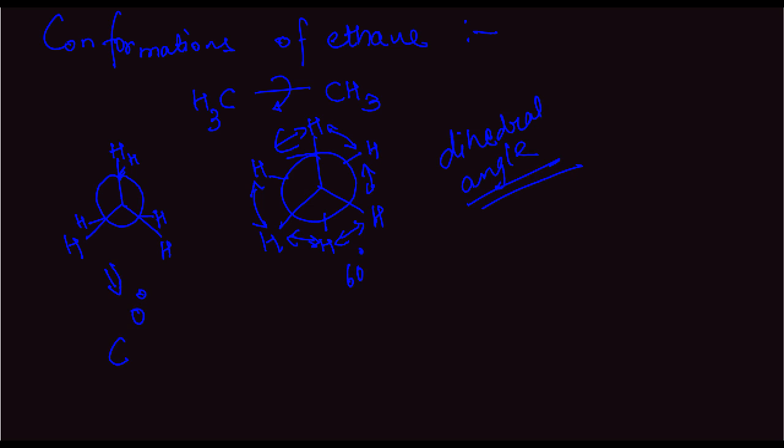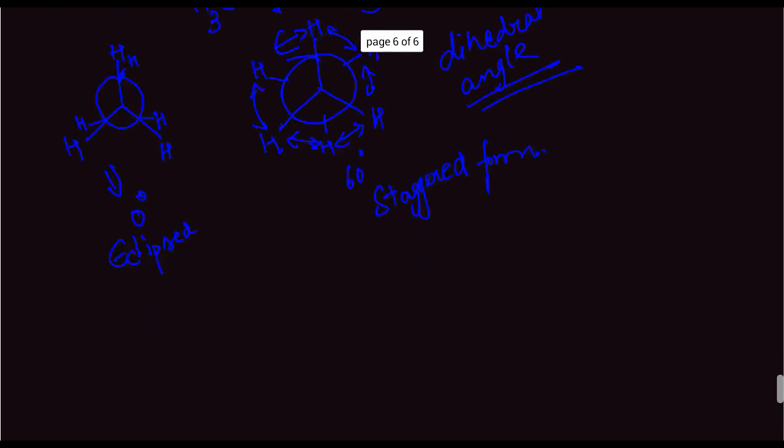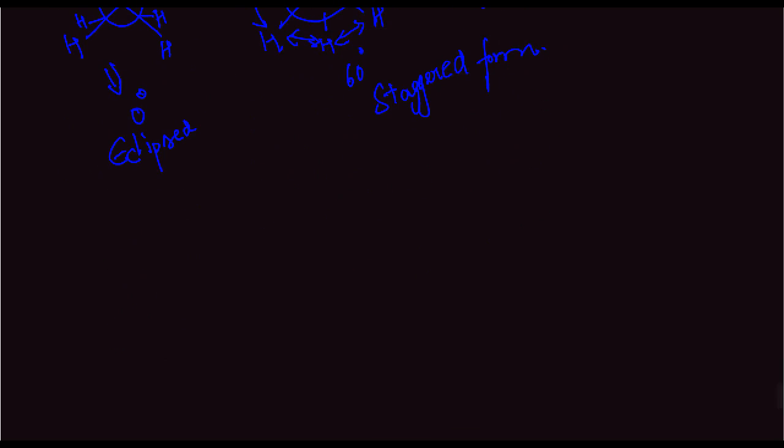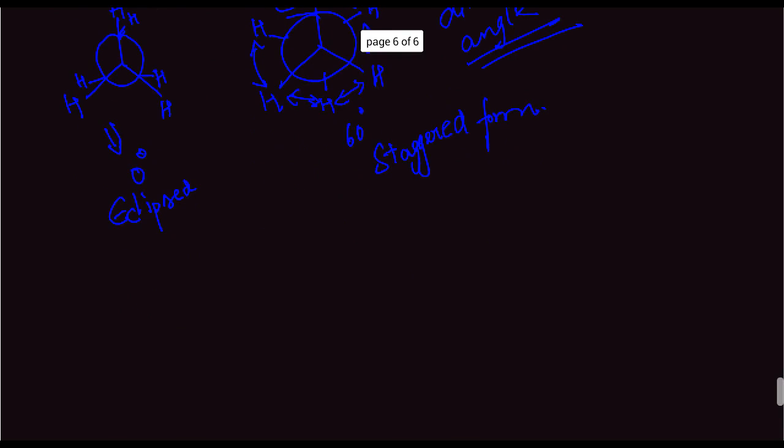So, in case of 0 degree, it is known as the eclipsed form, and in case of 60 degree, it is known as the staggered form. Now, eclipsed form is basically when we have the hydrogens behind each other, and staggered form is when we have the hydrogens at 60 degree from each other.